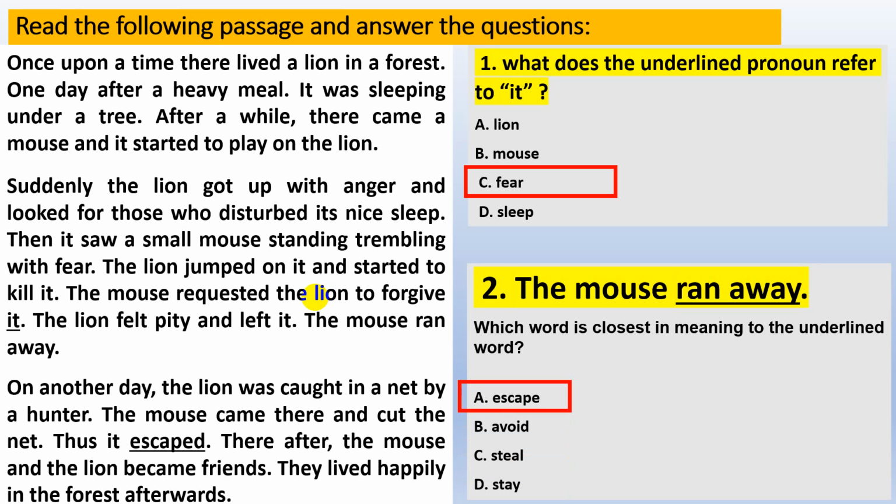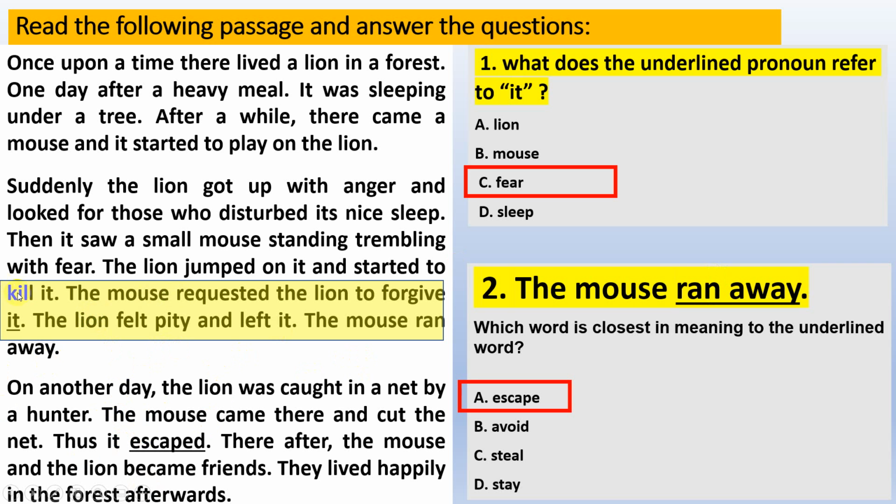Okay. Move on to the second one. The mouse ran away. Which word is the closest in meaning to the word "run away"? Okay, the suitable one is included in the text here. I can go back to the text. Think about this one through the context, through the sentence. What do you mean by escape? Run away? Have a look. Does it say escaped there, and after that the mouse and the lion become friends? They escape, that's right. Okay, run away means escape.